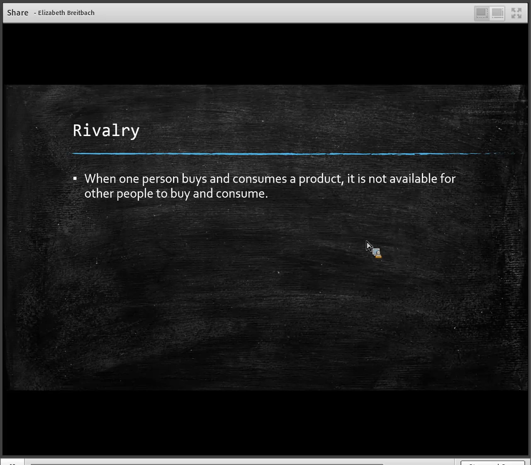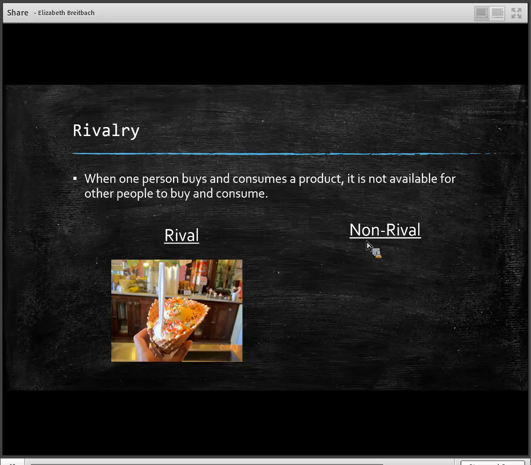Okay, so the first example of a rival good would be an ice cream cone. When I purchase and consume an ice cream cone, that ice cream cone is no longer available for you to purchase and consume. If I buy that exact ice cream cone, you cannot buy that exact ice cream cone and consume it. It's only one ice cream cone. It's rival. We have to fight over that one ice cream cone.